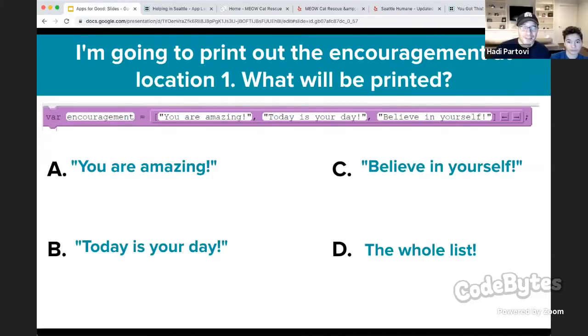All right, I'm going to give you a little help. Remember that the locations start with 0. If we share the poll results, the answer is the second item. Location 0 is "you are amazing." Location 1 is "today is your day." And location 2 is "believe in yourself."